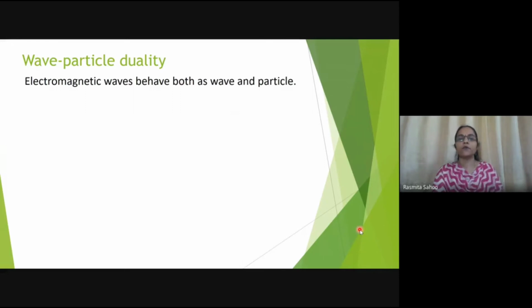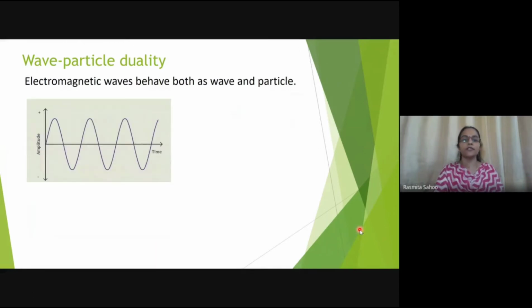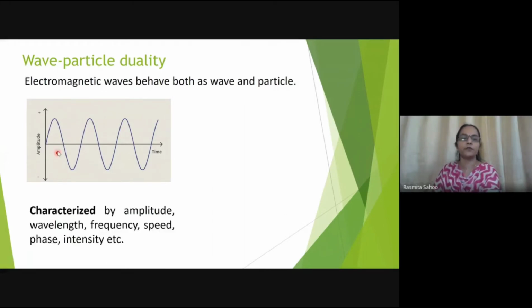So once we say that light is behaving as a wave, we need some parameters to describe that wave. So this is a wave. This wave can be characterized by using different parameters like amplitude. What is amplitude? That is the maximum displacement from the mean position. Wavelength. What is wavelength?